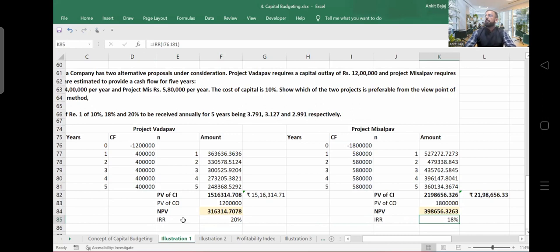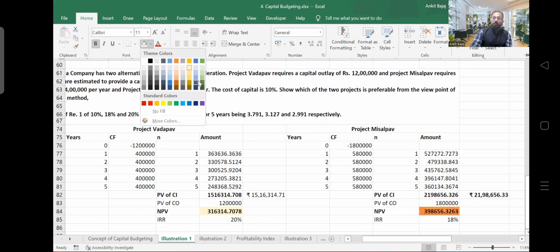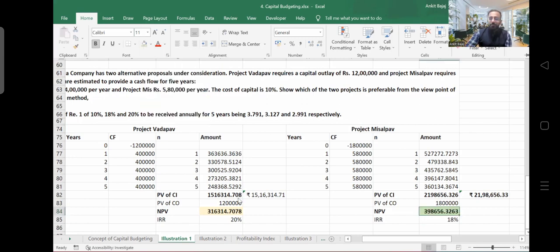Here IRR is how much? It is 18%, right? So if I'm considering NPV, as per NPV, which project should I start? I should start this project, right? But if you see the IRR, as per IRR, which project should I start? As per IRR, which project should I start? A, right? So now there is a conflict here.